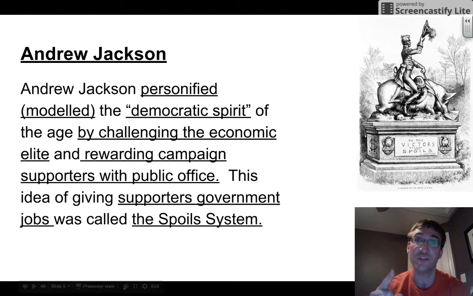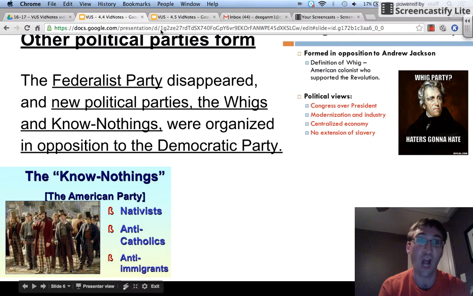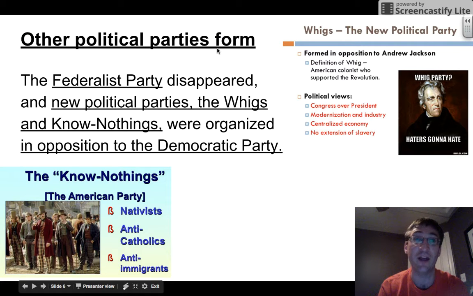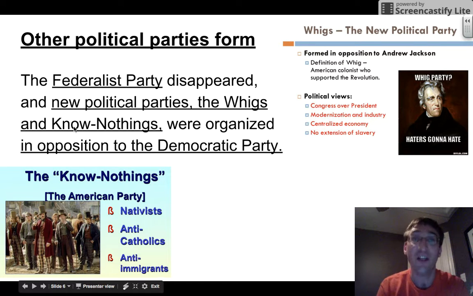He was the first president in the West. He was not a president from Virginia, not a president from Massachusetts. He was a Western president. Other political parties formed during this time. The Federalist Party disappeared. No more party of George Washington, John Adams, and Alexander Hamilton. Instead, new political parties, the Whigs and the Know Nothings, were organized in opposition to the Democratic Party.